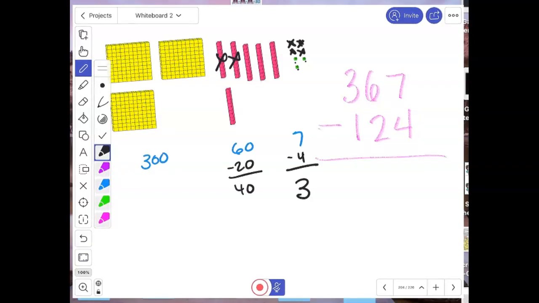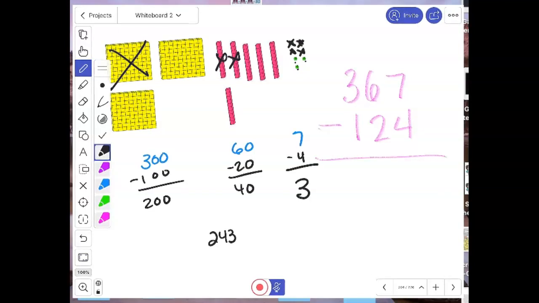And I have 3 hundreds and I need to take away 1 of them. So take away 100, I would have 2 hundreds left. So my answer would be 243. Now, what I did was I did it with my blocks. Now I'm going to come over here and I'm going to do the standard algorithm.